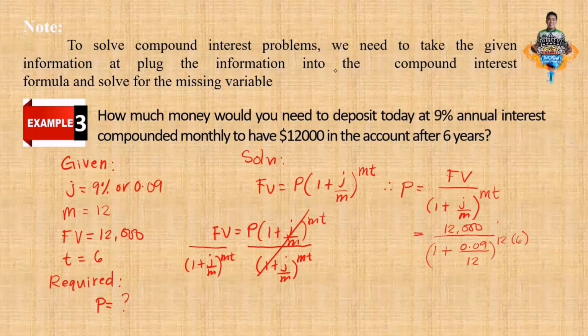Okay, now let's do the calculation using your calculator or your cell phone.